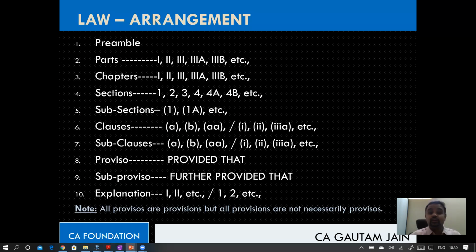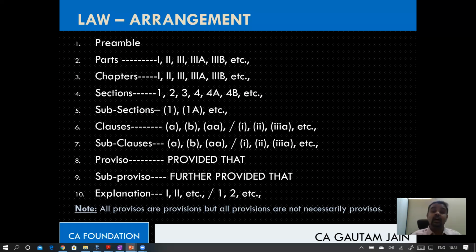Tell me, is section number unique? Next question. Is section number unique? What do I mean by this? If someone has not understood this, how many times will you find section number 2 in a single act? Let's say we are going to read the Indian Contract Act. How many times will you find section number 2 in the Indian Contract Act? One time, right? Only one time. So that means it is unique.